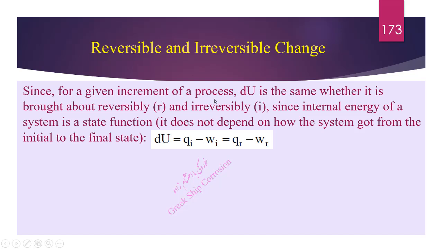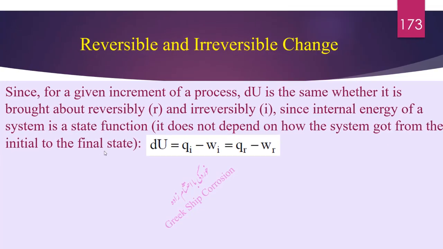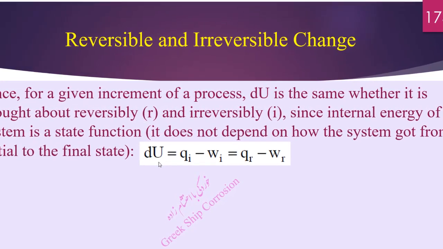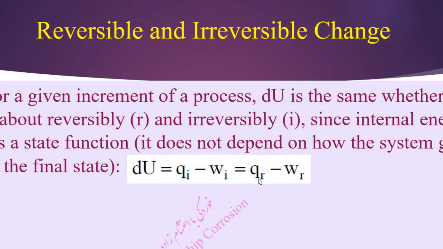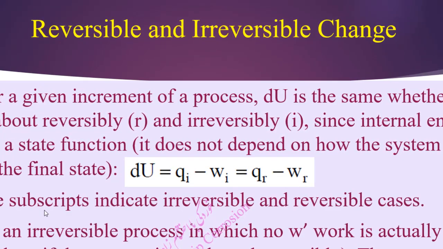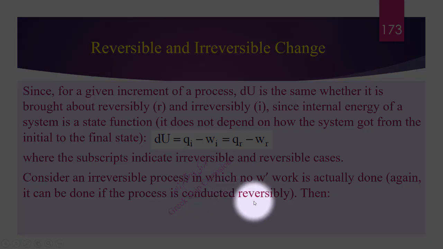For a given increment of a process, dU is the same whether it is brought about reversibly or irreversibly, since internal energy of a system is a state function. It does not depend on how the system got from the initial to the final state. An incremental change in the internal energy is equal to Qi minus Wi, which is equal to Qr minus Wr, where the subscripts indicate irreversible and reversible cases. Consider an irreversible process in which no W prime work is actually done. Again, it can be done if the process is conducted reversibly.